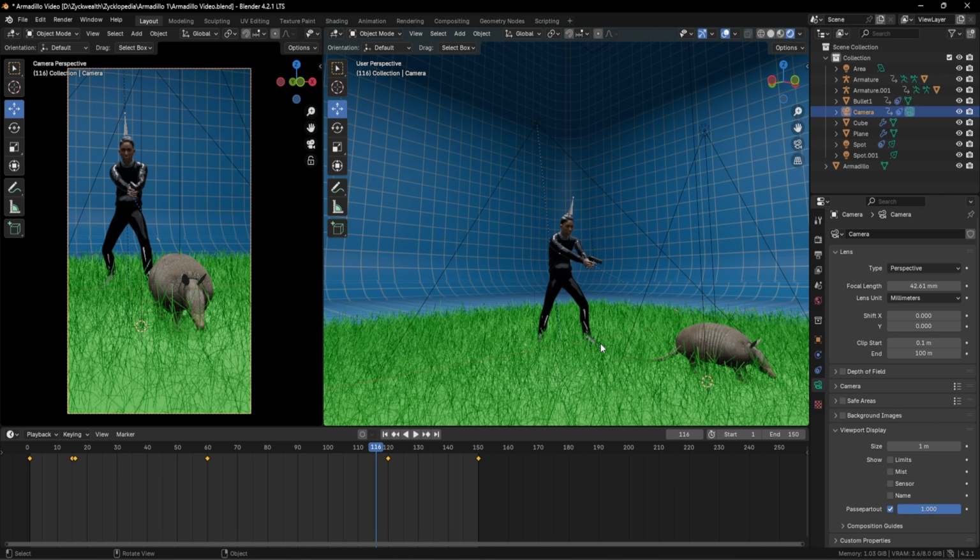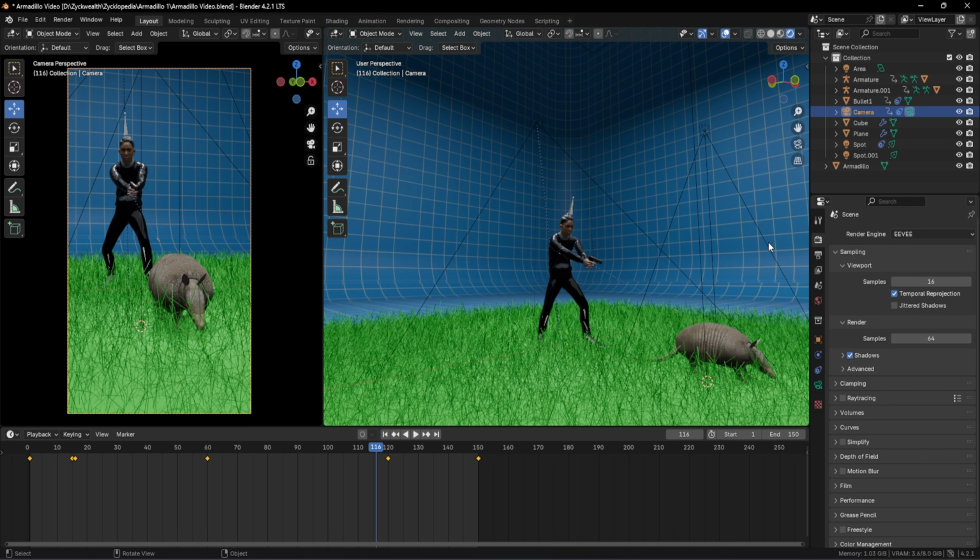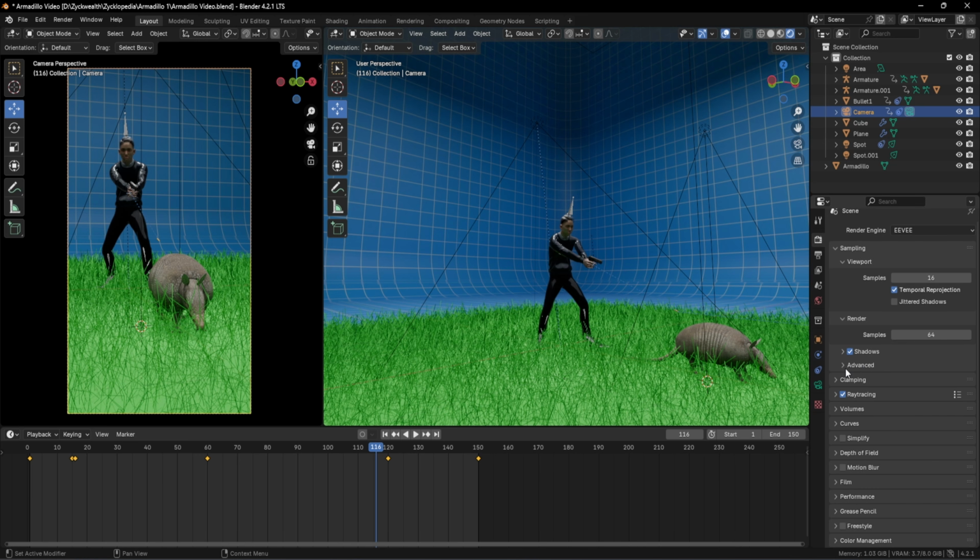The only thing left to do is to render our animation, and we can go towards our render settings and we can set our render engine to EEVEE. And that's pretty much the settings I'm using to render this animation. And guys, do keep in mind that the renders are going to be horribly long. And for rendering like 150 frames, it's gonna take around 3 to 4 hours.